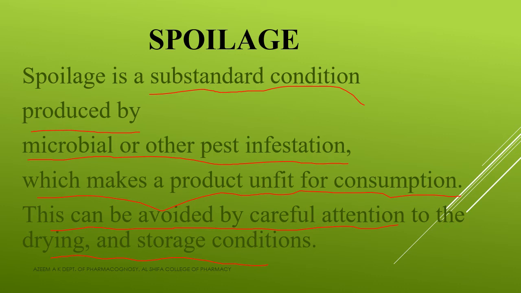So if drying and storage are done properly, this spoilage can be avoided. So spoilage is a substandard condition produced by microbial or other pest infestations, and it makes a product unfit for consumption. Clear? And this can be avoided by careful attention to drying and storage conditions.